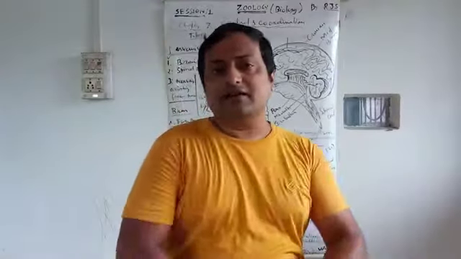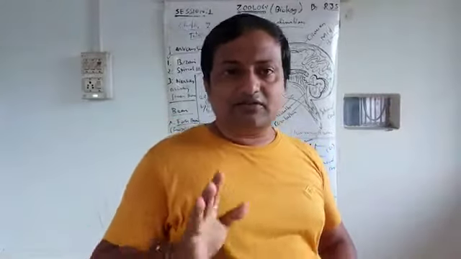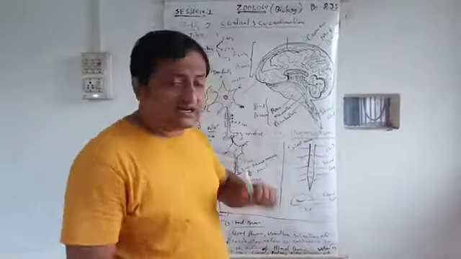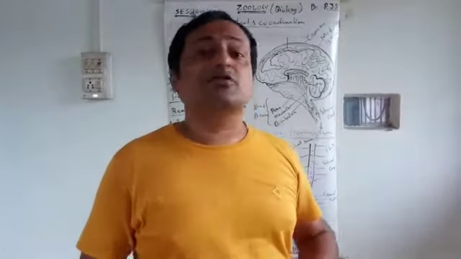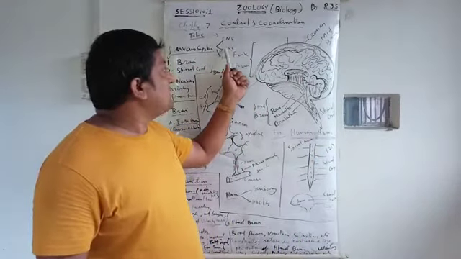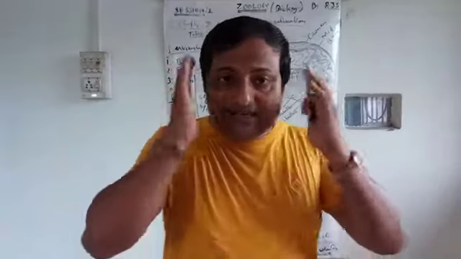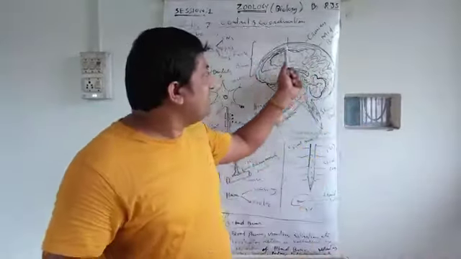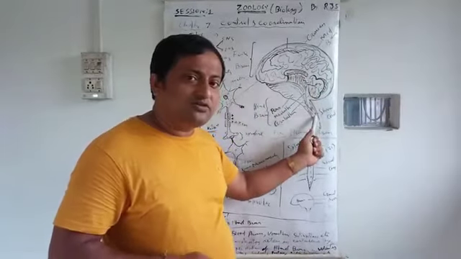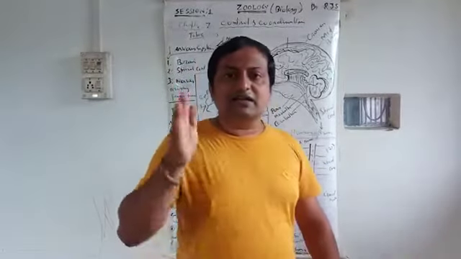So the brain and spinal cord together constitute our what? Nervous system. Now you know, the nervous system has three parts: central nervous system, peripheral nervous system, and autonomic nervous system. CNS means central nervous system, PNS means peripheral nervous system, ANS means autonomic nervous system. The central nervous system consists of the brain and spinal cord, which are well protected, and together they constitute the central nervous system.